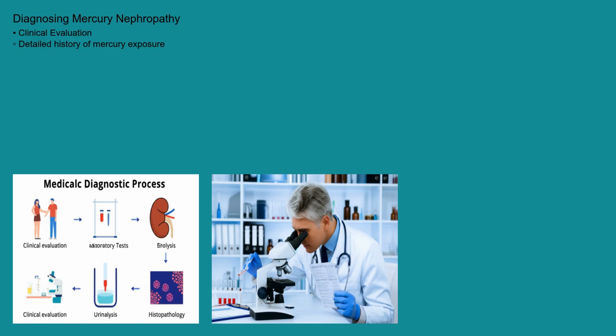Urinalysis can reveal proteinuria, hematuria, or blood in the urine, and the presence of tubular casts. In some cases, a kidney biopsy may be necessary to confirm the diagnosis and assess the extent of renal damage. Histopathological examination of the biopsy specimen can reveal characteristic features of mercury toxicity, such as tubular necrosis and interstitial inflammation.